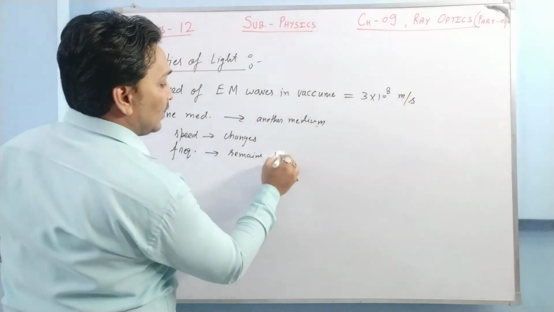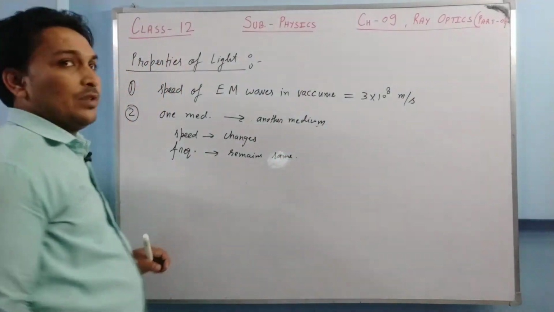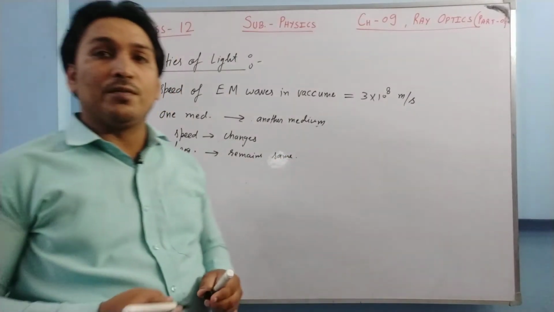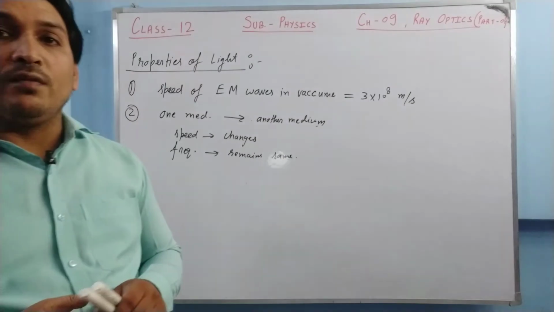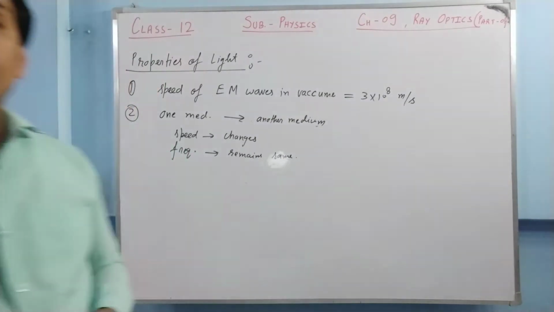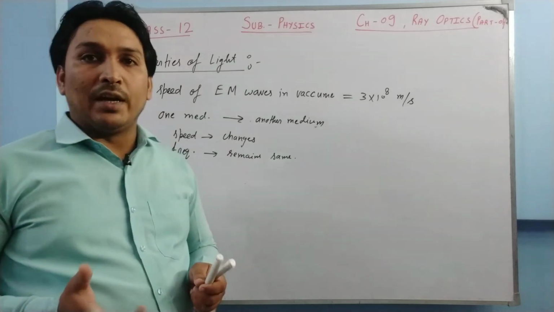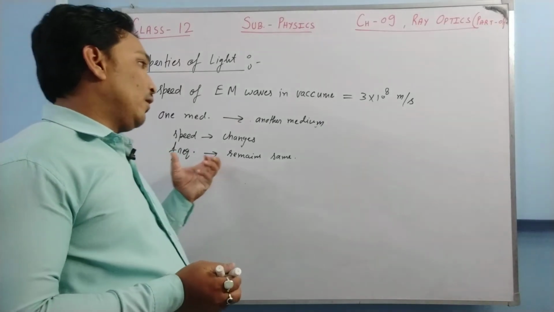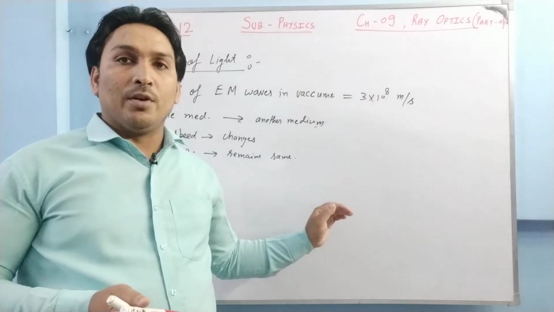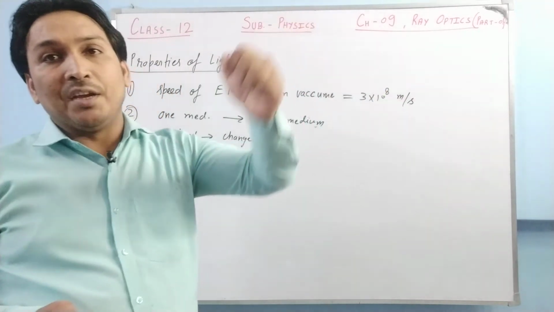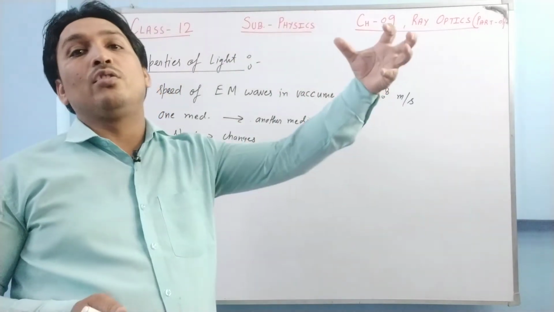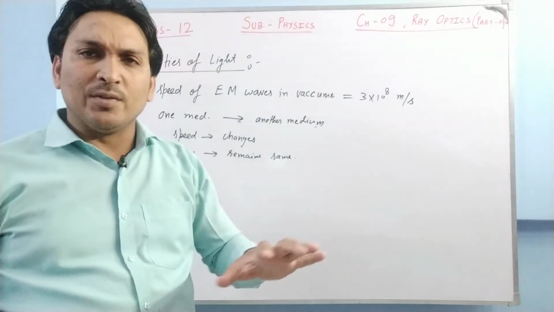Frequency remains the same. Why is it so? Because frequency is a property of the source. When light travels from one medium to another medium, the frequency is taken from the source and it remains throughout the propagation. Frequency never changes.